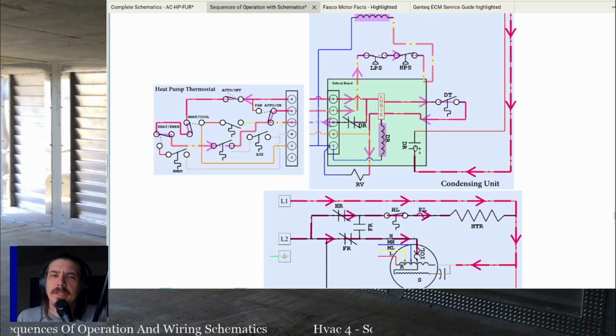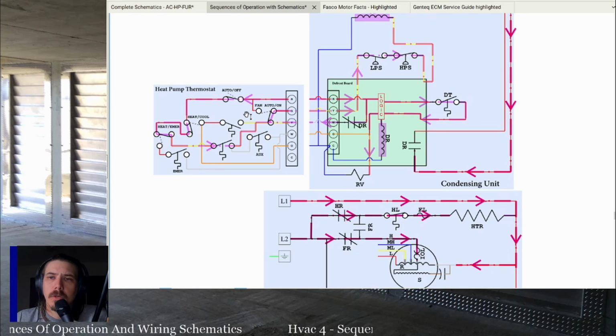The one that's most prominent is the one that powers the outdoor fan motor, or rather cuts power to the outdoor fan motor. But then the other one is going to send power to W so that if it wasn't calling for electric heat, it will turn on electric heat now. And the purpose for that is this system is essentially switching to cooling. So what we want to do is try and heat up the air as much as possible using the electric heat so that it doesn't make it so the air's coming out cold from the air handler.